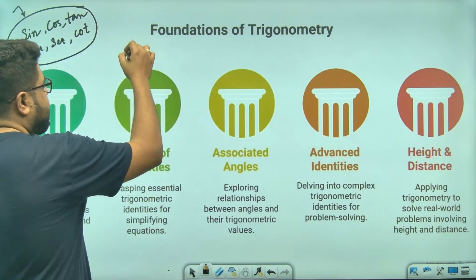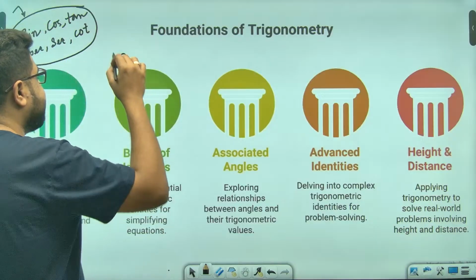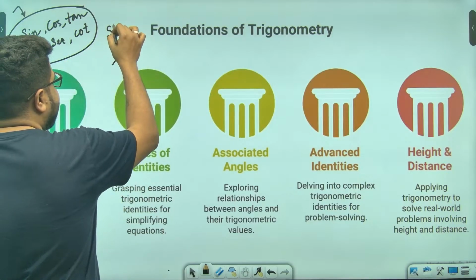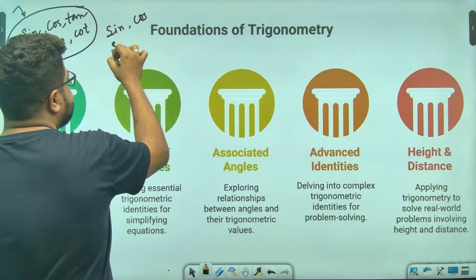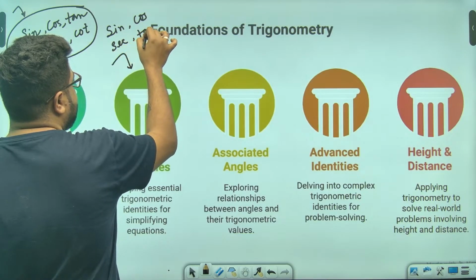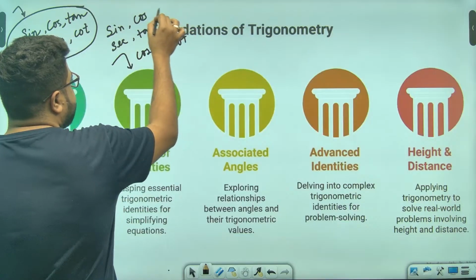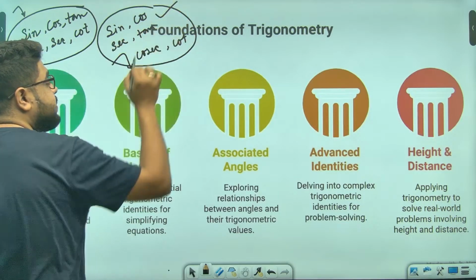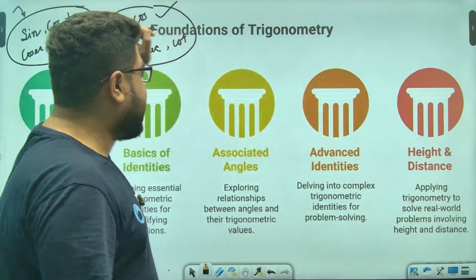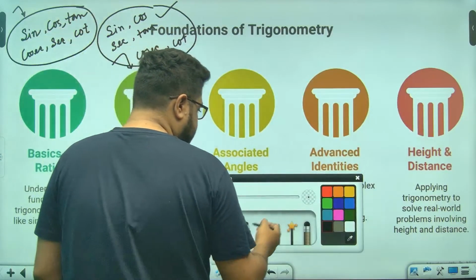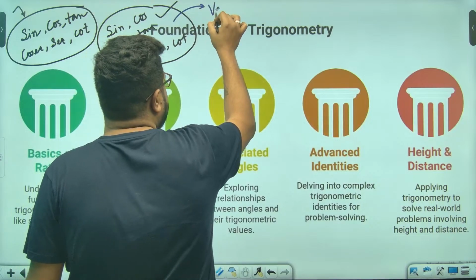Similarly, you have to go for the identities. There are three basic identities: one having sine and cos, one having sec and tan, and the other having cosec and cot. From there, you can figure out six more identities, the shorter ones. Wherever you learn identities from, focus a little bit on the value putting approach as well.